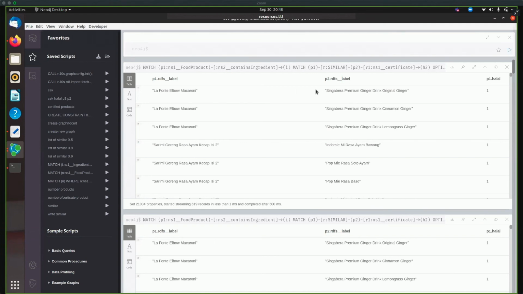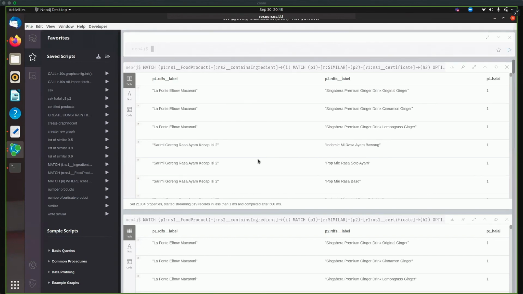It has similar ingredients to Singapura Premium Ginger, which has the halal certificate. La Fonte doesn't have the halal certificate, but the ingredients between these products are the same. So the new property value halal is 1, and we can say it is halal.